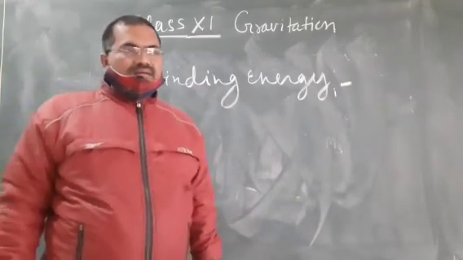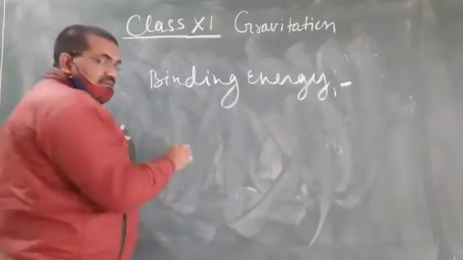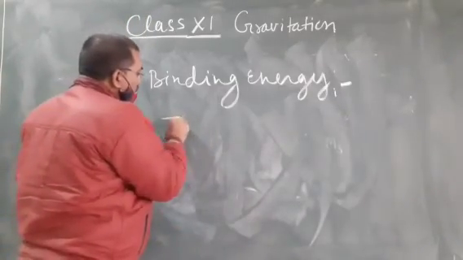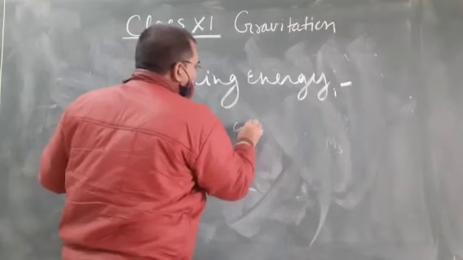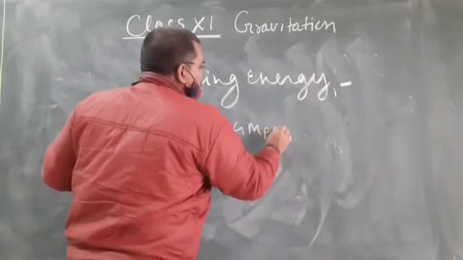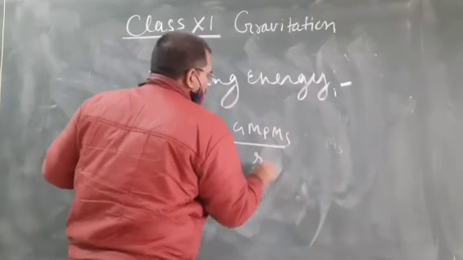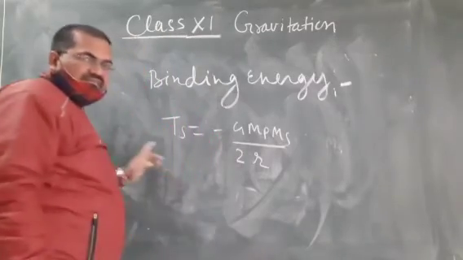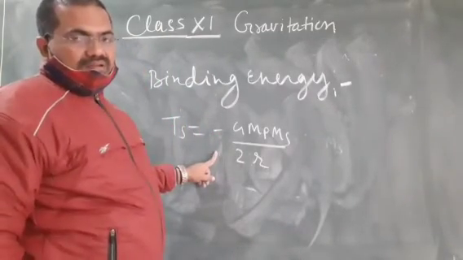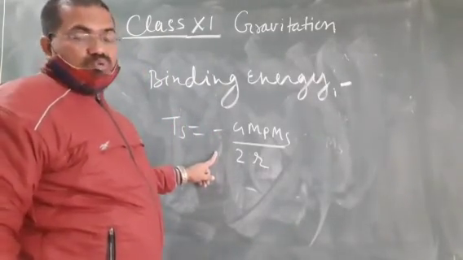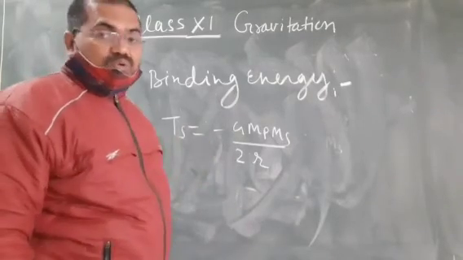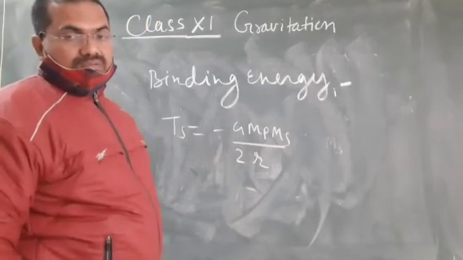As we have earlier discussed, the total energy of the satellite is minus GMp Ms by 2r, and at infinity total energy is 0.